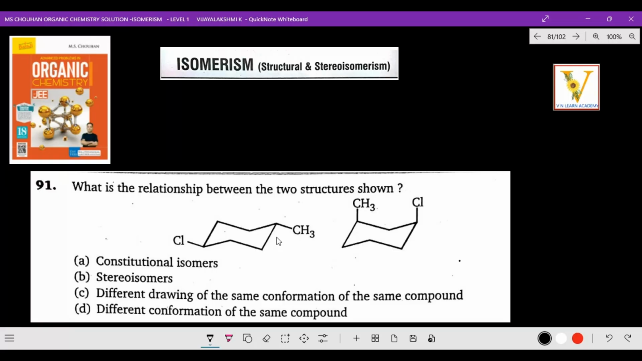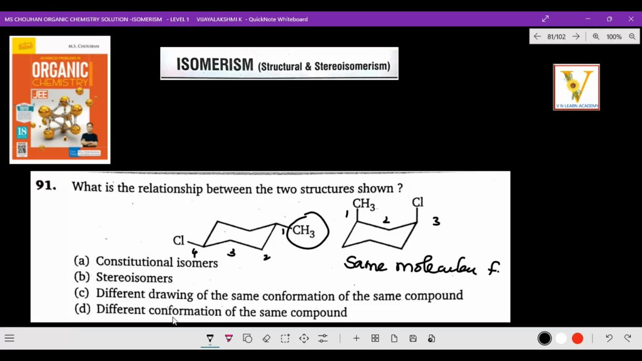Now what kind of relationship? You just check it. This is methyl group 1 and this is 2, 3 and 4. So 1-methyl-4-chlorocyclohexane, whereas here 1, 2, 3, so 1-methyl-3-chlorocyclohexane. What do you observe here? Only the position has changed. Same molecular formula, but the position is changing. So position changing means it is a positional isomer.